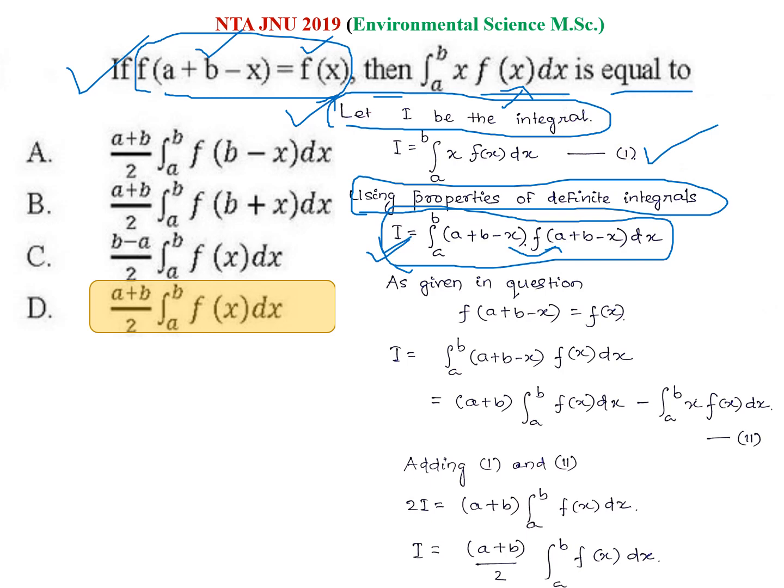Okay, but in the given question it is given that f(a + b - x) equal to f(x). So you will replace the function part only in this second equation, and now you will get that after splitting this integration you will get a plus b integration a to b f(x) dx minus a to b इंटीग्रेशन x f(x) dx. ठीक है, तो ये जो टर्म हो जाएगा ये आपका अगेन I हो जाएगा.